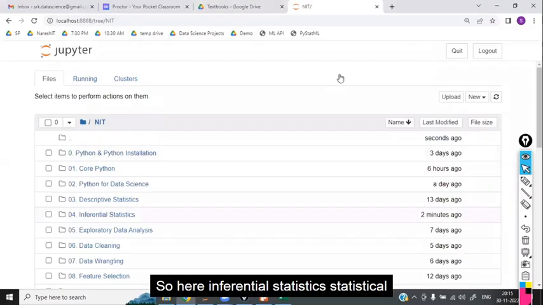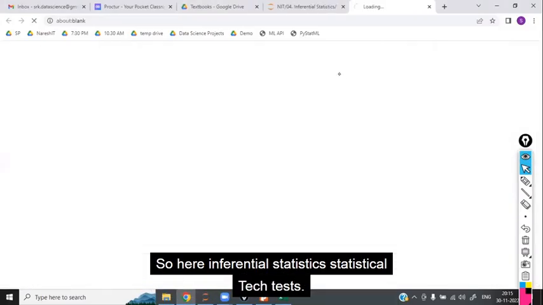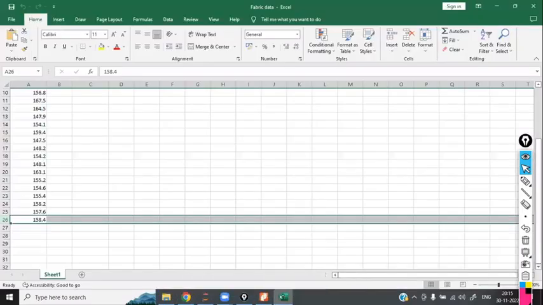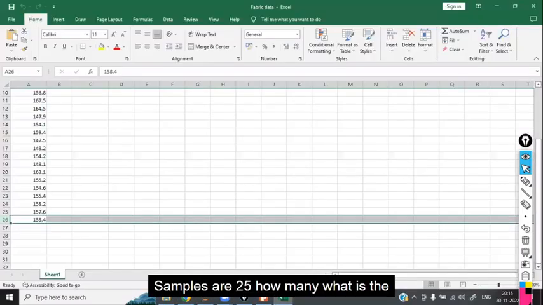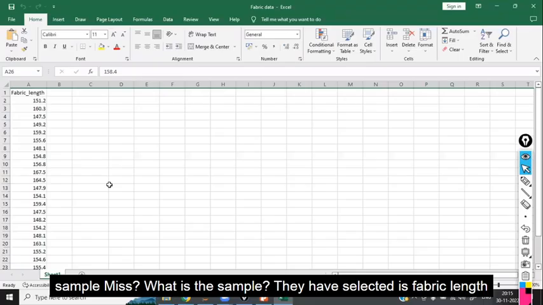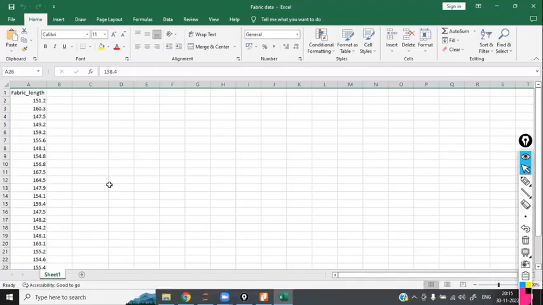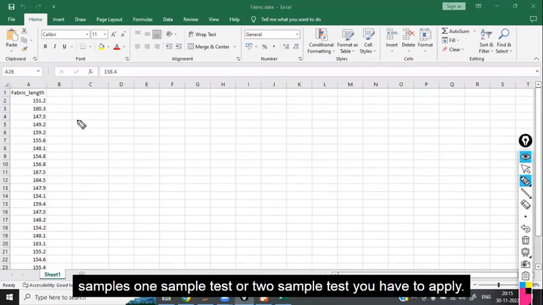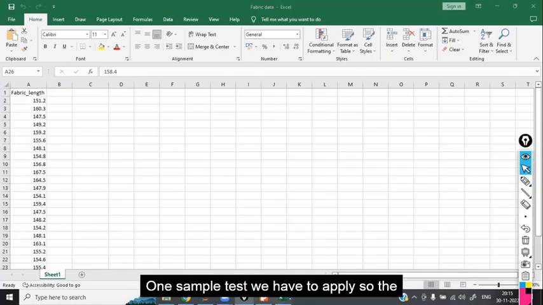So here, inferential statistics, statistical tests. The same question. I have written the same question. So now how many columns are there? Samples are 25. What is the sample they have selected? Fabric length is the sample. So here, how many samples? One sample or two samples? One sample test or two sample test do you have to apply? One sample test we have to apply.